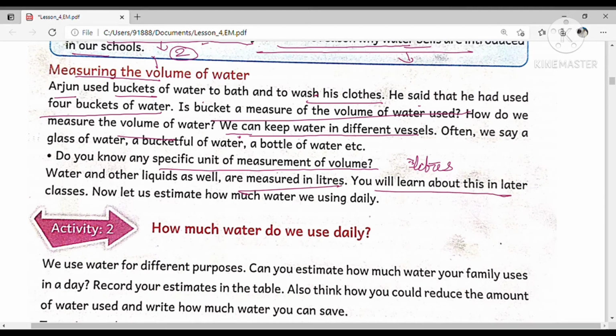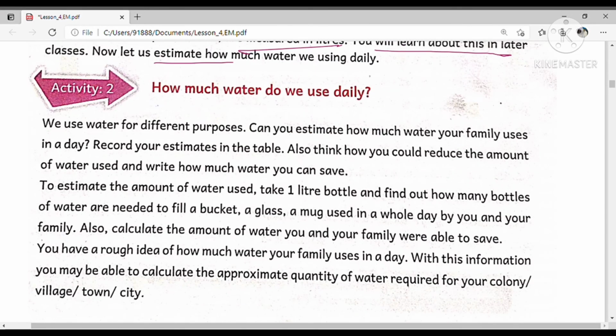Now let us estimate how much water we use daily. The next activity is: how much water do we use daily? We use water for different purposes.